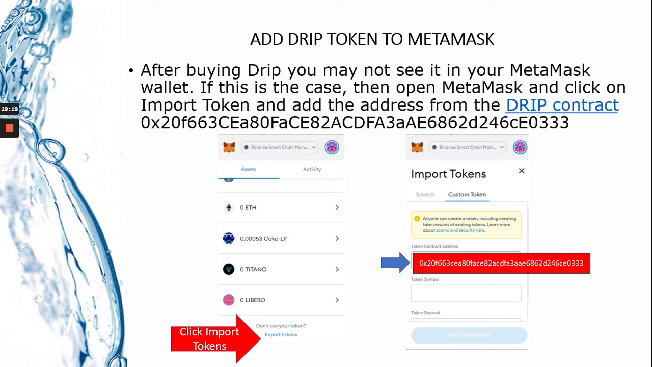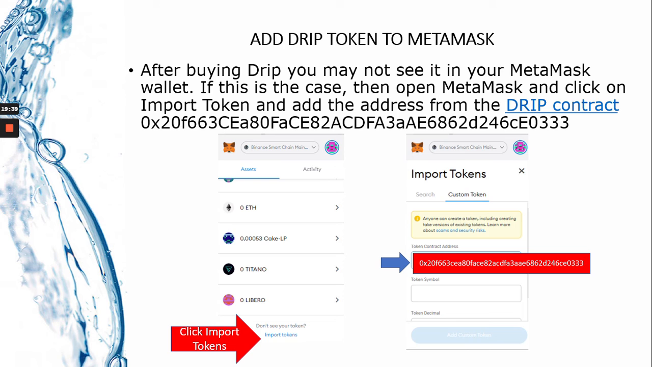If after you purchase your drip tokens you don't see them in MetaMask, you can add the token. You can use this link right here, go to the drip contract, connect your wallet and add it automatically. Or you can copy and paste this particular drip contract and then add your token that way.